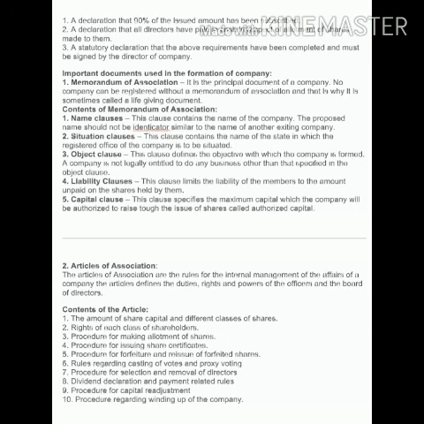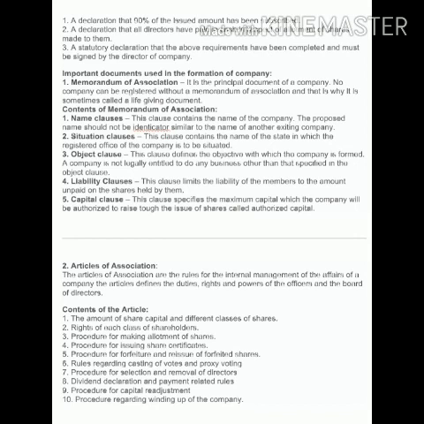Means a declaration should be there that the above requirements are complete, and it must be signed by the director of the company. And what are the important documents I have already discussed with you. When we form the company, some of the following documents have to be submitted.